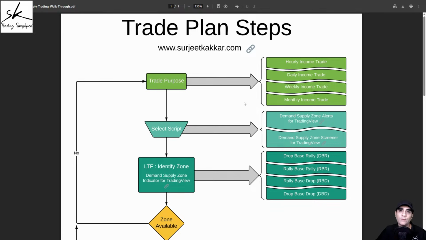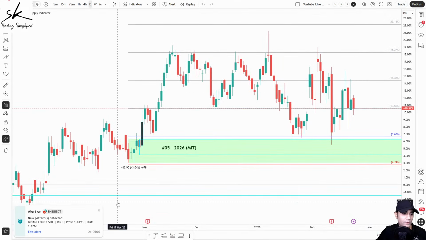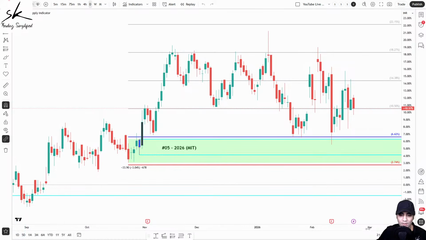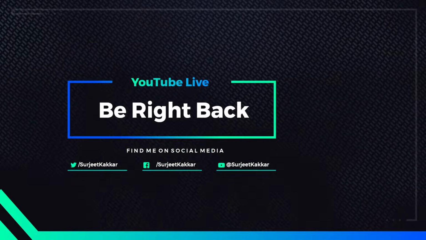Now, before we start with today's analysis, we do have 2 trades. One trade which was getting carried forward, and another trade which got triggered during the week. So let's review those 2 trades, and then we'll start with our analysis for today. So the very first one is, just give me a second. Let me lower the volume first, and let me also change the symbol. We'll start with the one which was getting carried forward for review, then we'll look at the other one. So just give me a minute.